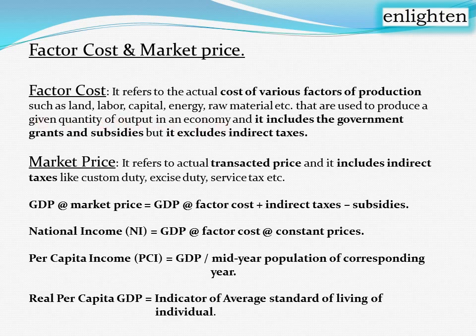For example, in order to produce a product, 4 factors of production are essential for producing that product, right? For availing those 4 factors of production, the producer has to pay some cost, right? So the cost spent for factors of production to produce a product is called factor cost.